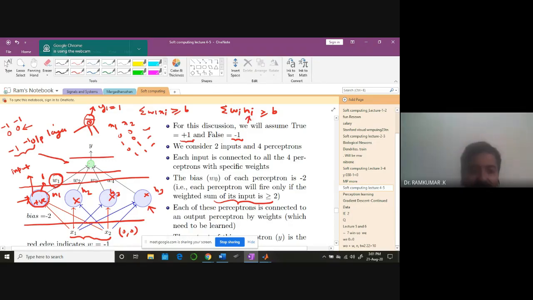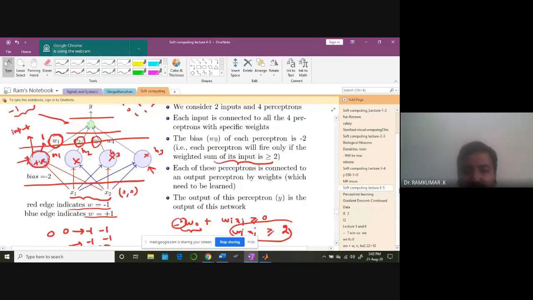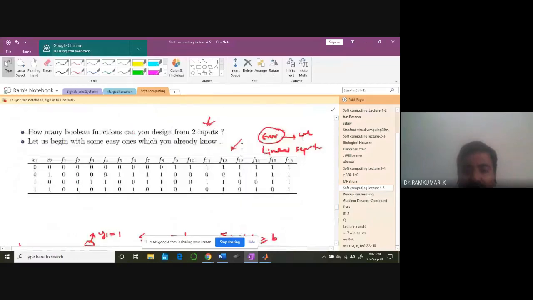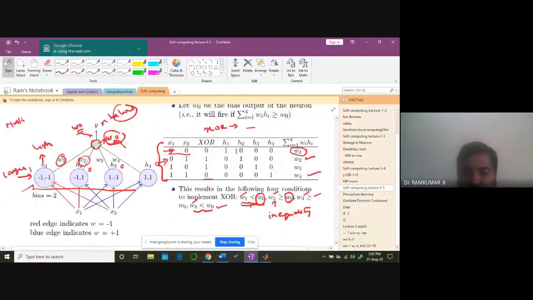Only this weight is related. For the second input, only this weight is related. So I am going to fix W0 for the first case 0, 0. I will be fixing W1 less than W0. Do you understand?